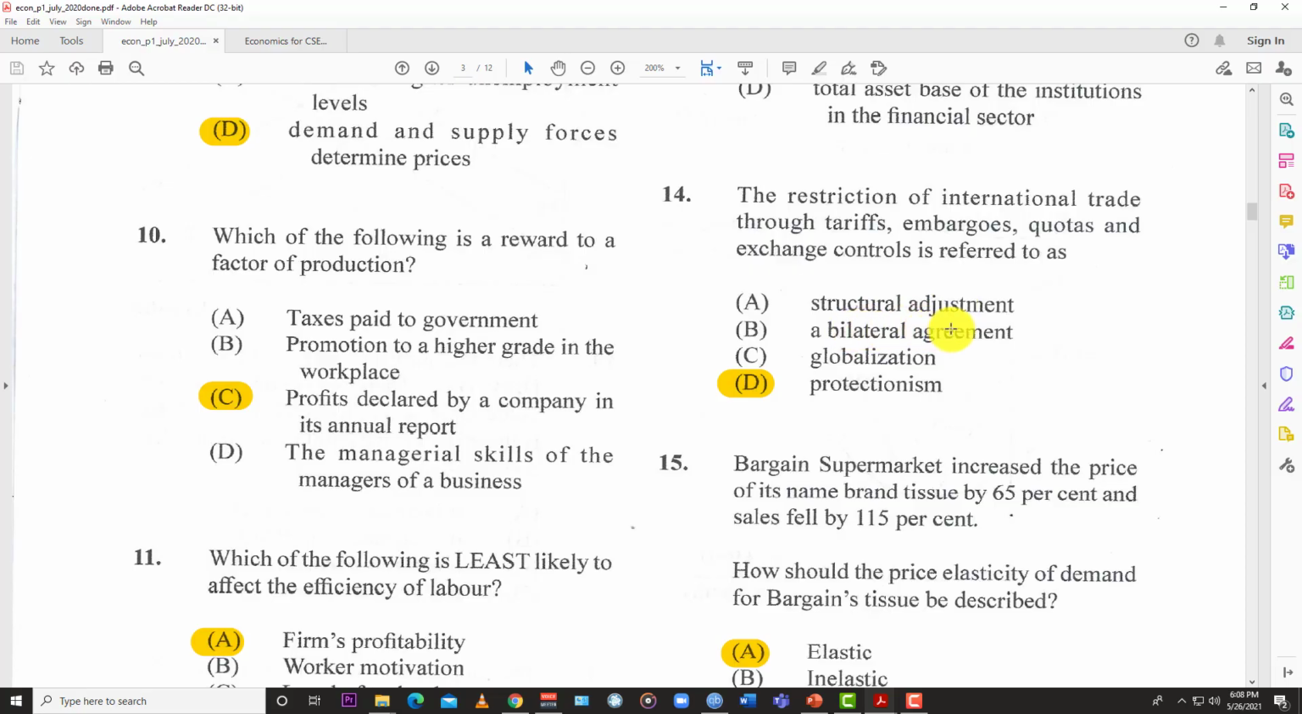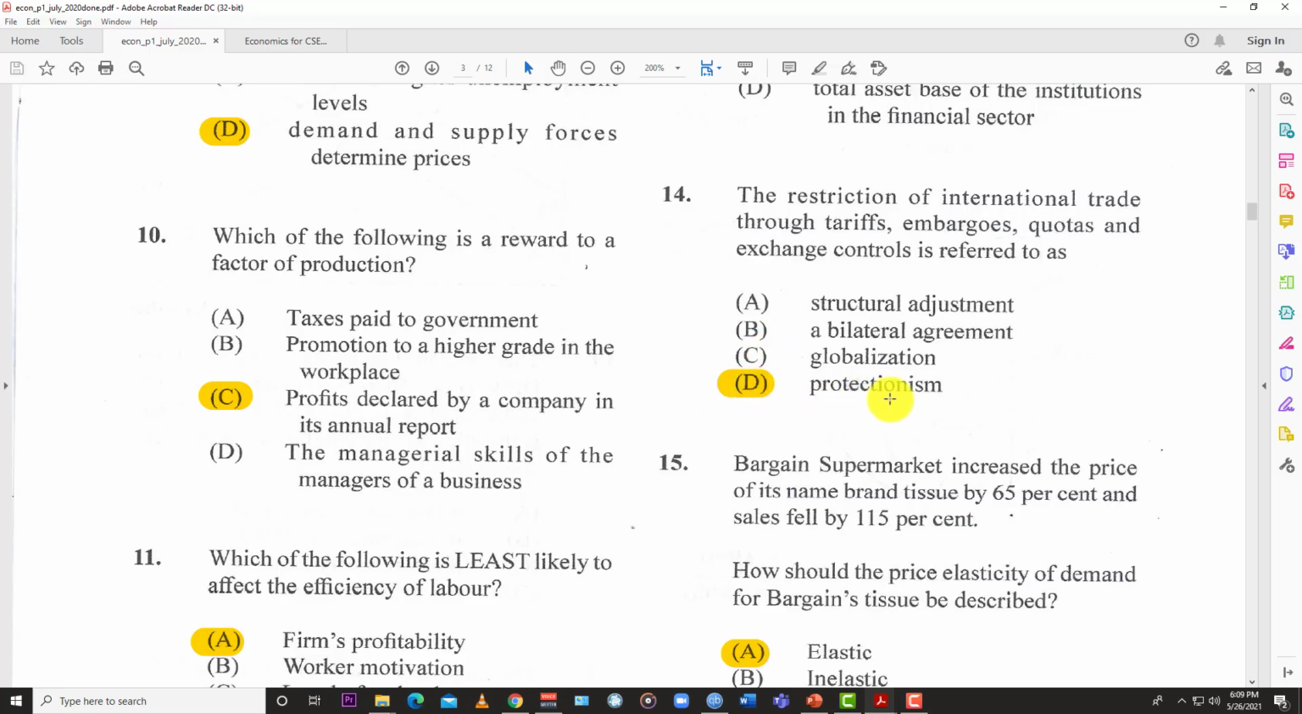Structural adjustment. You're in debt, you have to adjust how you do things as a country. A bilateral agreement, of course, that's not it, because a bilateral agreement is an agreement between multiple parties about whatever, right? And sometimes the parties don't even agree on the tariffs or the quotas. Some countries just put the tariff and you take it or leave it. Globalization is where the economy is becoming smaller, everybody interacting. So that's not the answer for this one.